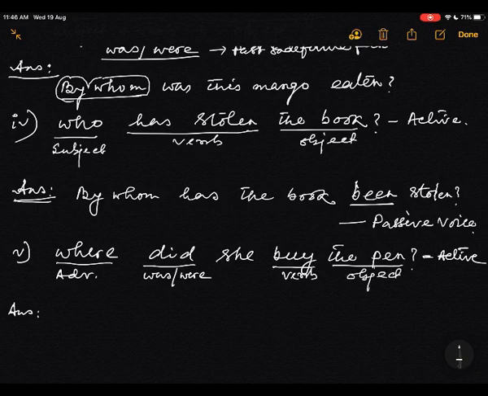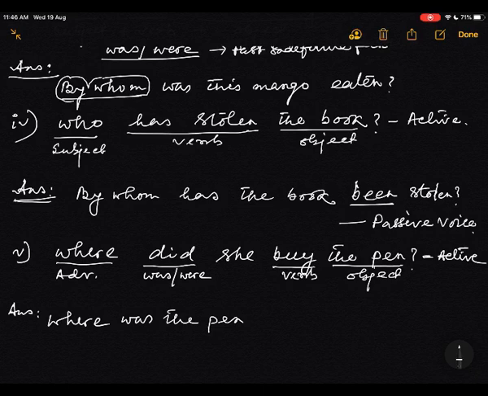Now change. So keep the adverb at the beginning. Where, the object, the pen. I will take one was or were. It is third person singular number, so we will take was. Where was the pen?